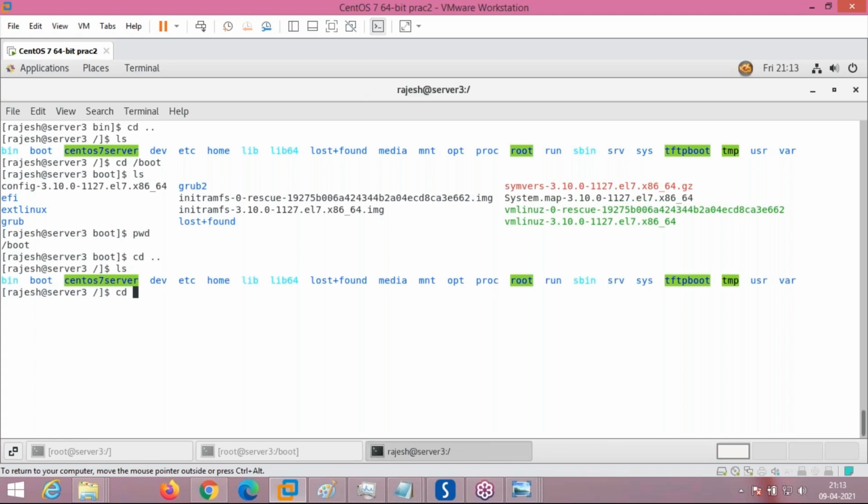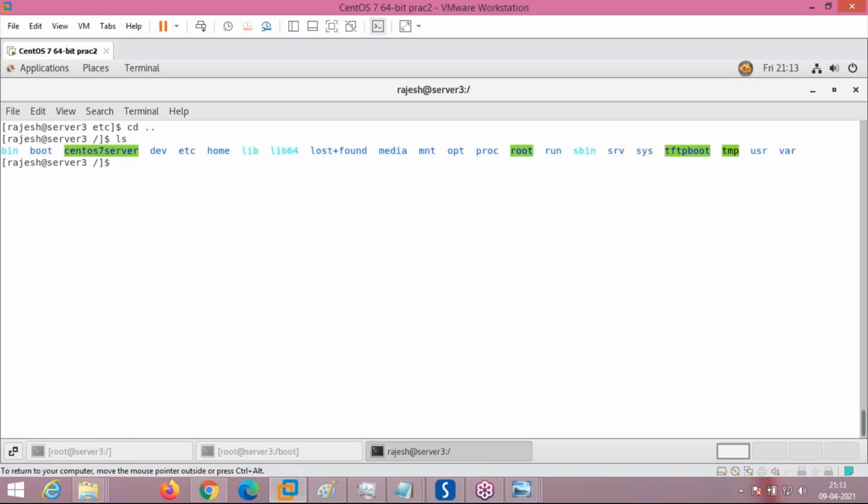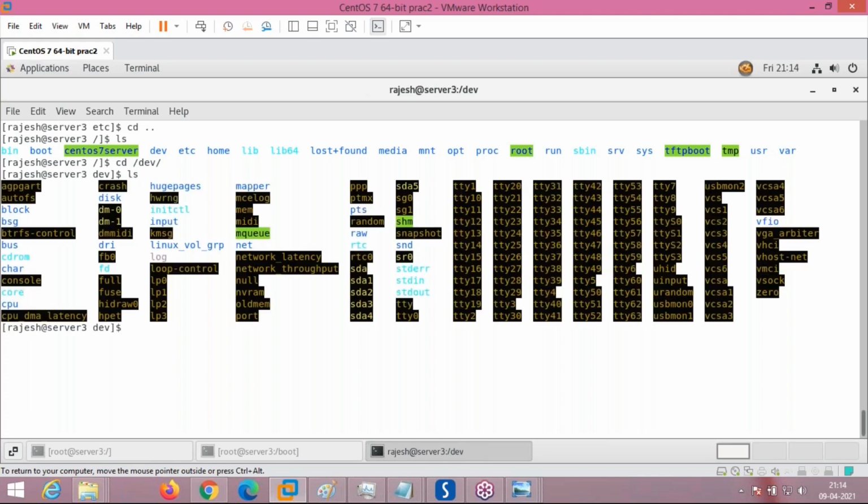There is one more directory called etc. What is the purpose of the etc directory? You can see it contains all the different configuration files for different applications. These files are placed in the etc directory like this. There are other directories like dev. Dev stands for device. This contains all the defined device nodes. Devices are also treated as files in Linux, and all the files defined for devices are saved here. They can be block special or character special.